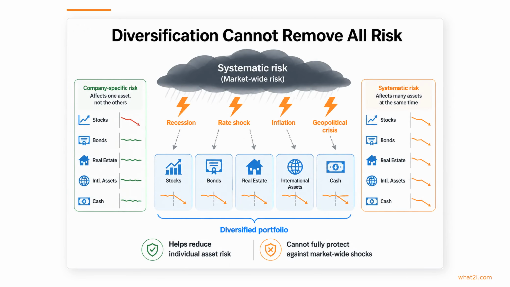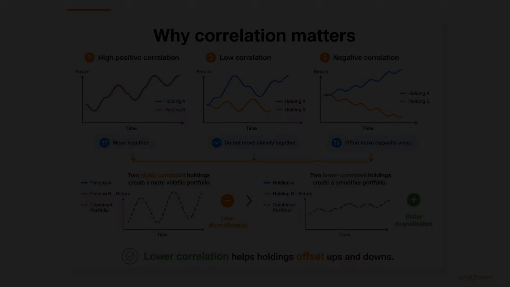Diversification helps reduce company-specific risk, but it cannot remove systematic risk, which affects much of the market at the same time. Events like recessions, interest rate or inflation shocks, and geopolitical crises can push many different assets down together. So, a diversified portfolio can still lose value in broad market downturns, even though it is usually better protected than holding just one or two investments.